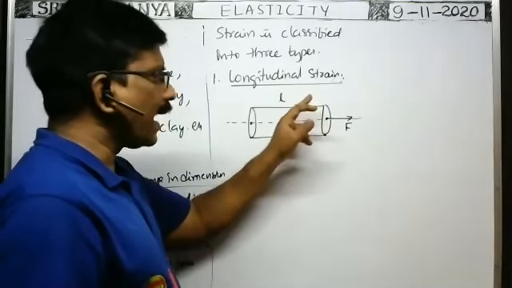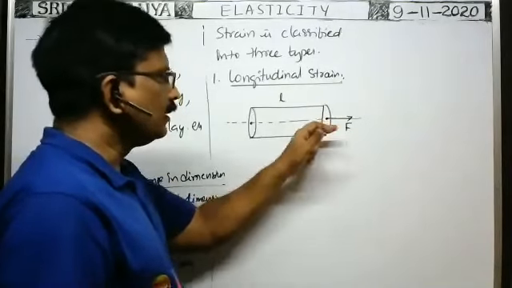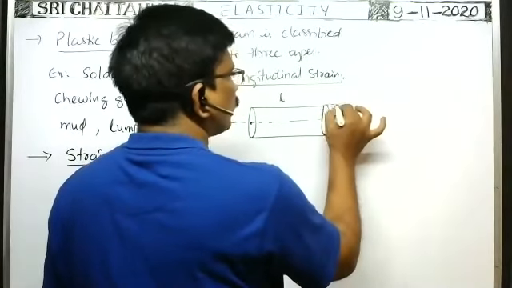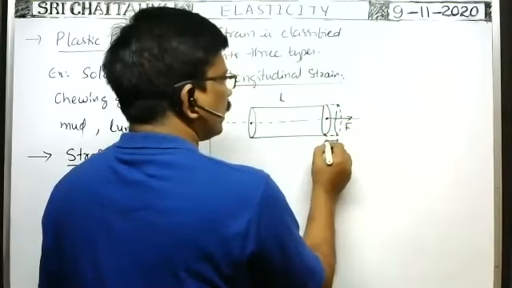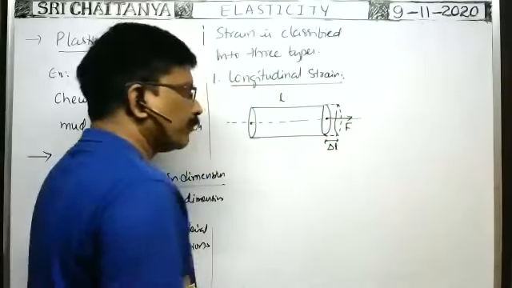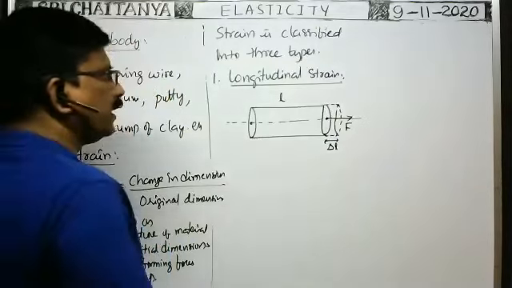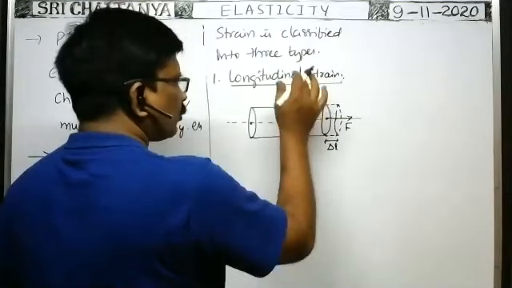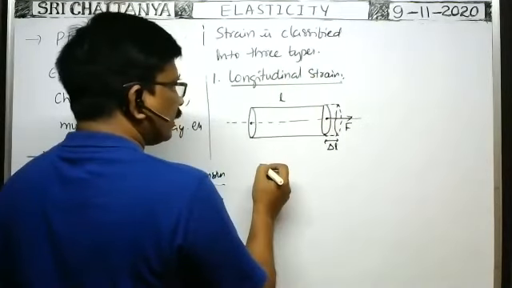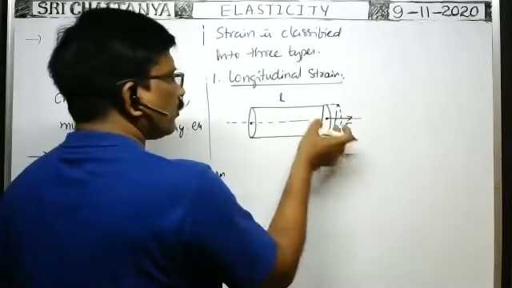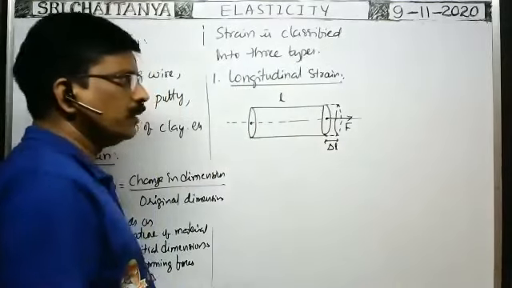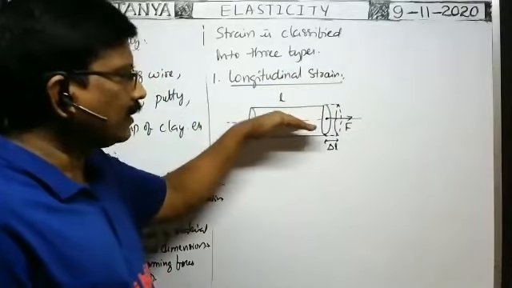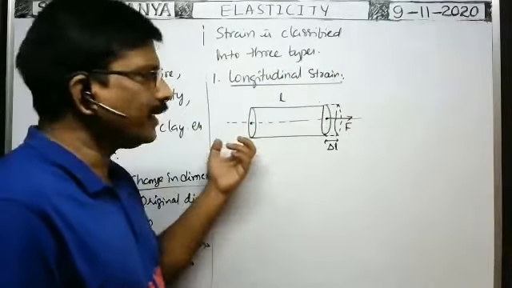Because this normal force acts on a body along its length, the length of the wire increases. Suppose the wire extends up to this point, so that the increase in length is say delta L. Then the strain developed in the wire is called the tensile strain. Actually, the formula for longitudinal strain in general is change in length by original length. Because whenever you apply a deforming force on a body along its length, it may increase or decrease.